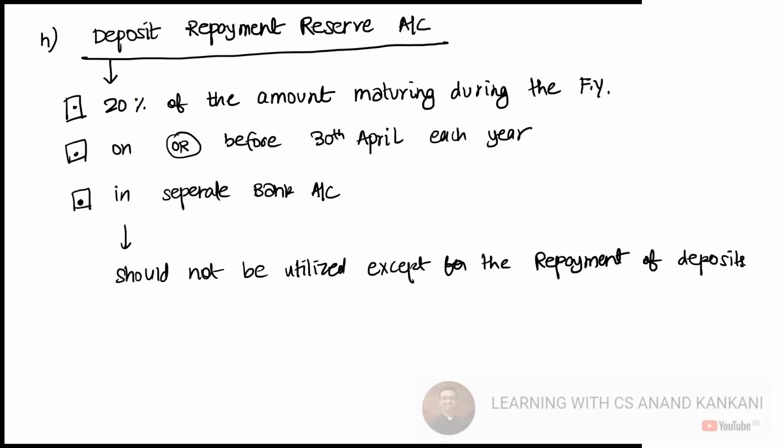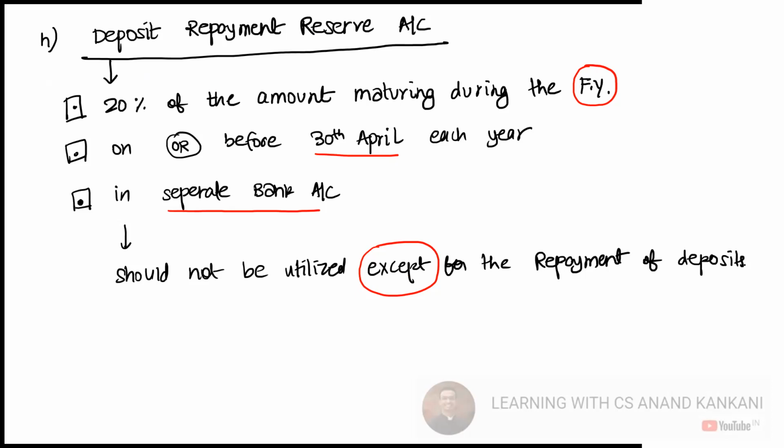Then the company will also have to make a deposit repayment reserve. Like how you have the debenture redemption reserve, you'll have the deposit repayment reserve, and 20% of the amount which is going to mature during the financial year has to be put into the deposit repayment reserve on or before 30th of April. This will be kept in a separate bank account and should not be utilized for any purpose except for the repayment of the deposits.